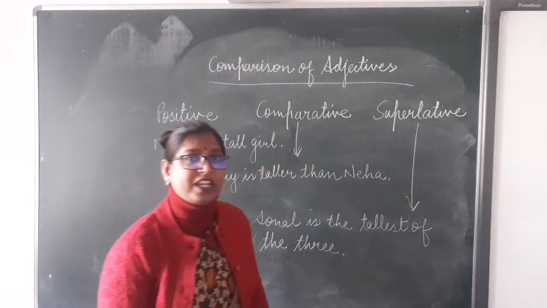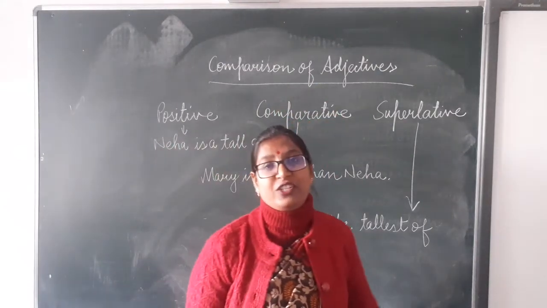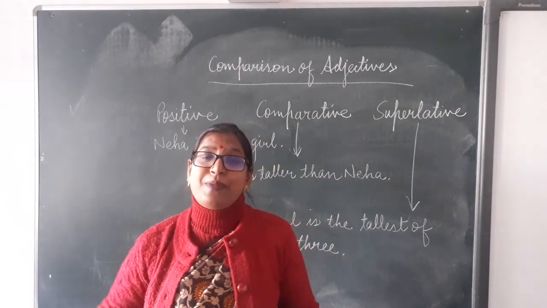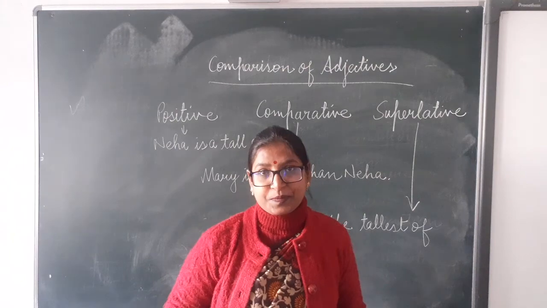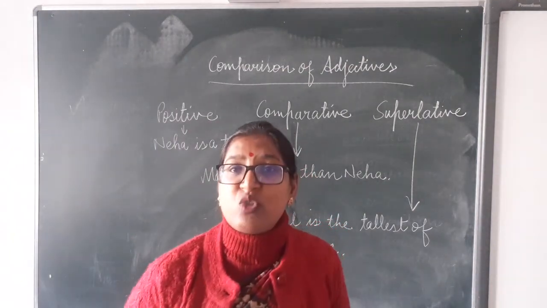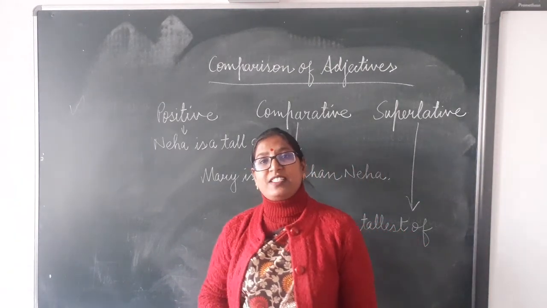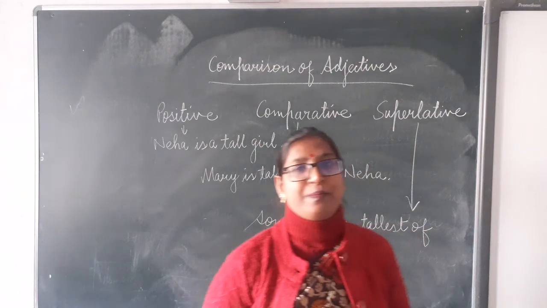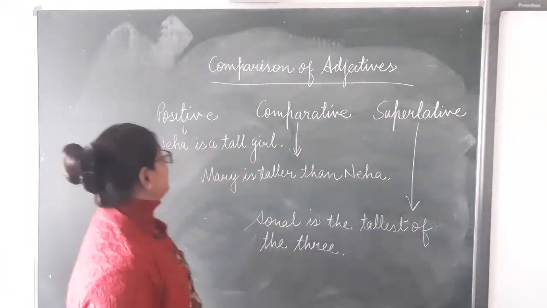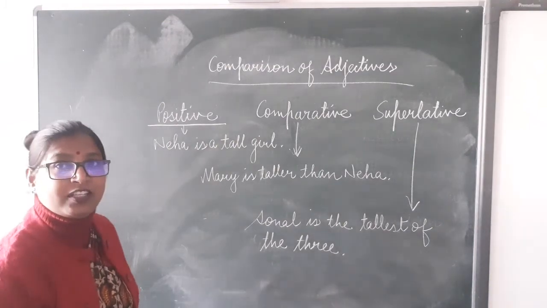Today, the new topic we are going to discuss is comparison of adjectives. Comparing something. Clear? So, an adjective has 3 degrees of comparison. What are they? The first one is positive.